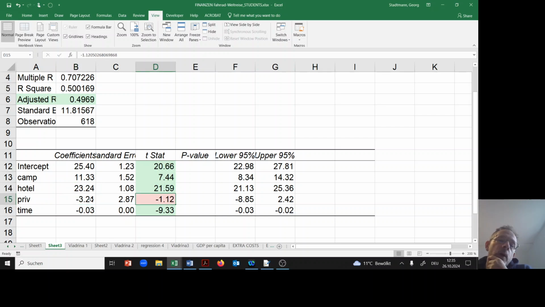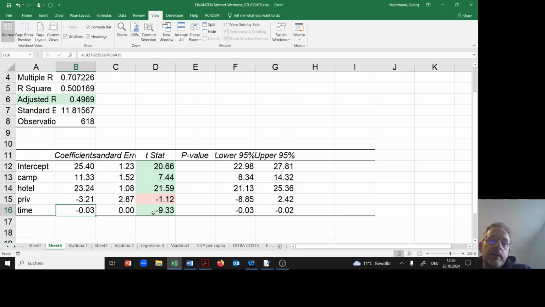On a day where the guy slept in a private apartment, the coefficient is negative, but it's insignificant. So sleeping at a friend's place in a private home has the same expenditure as if the guy would sleep in the form of wild camping.